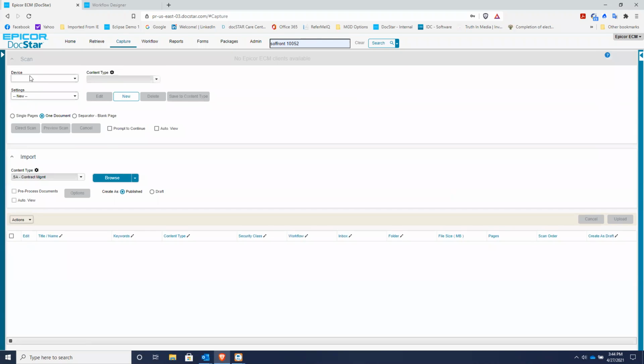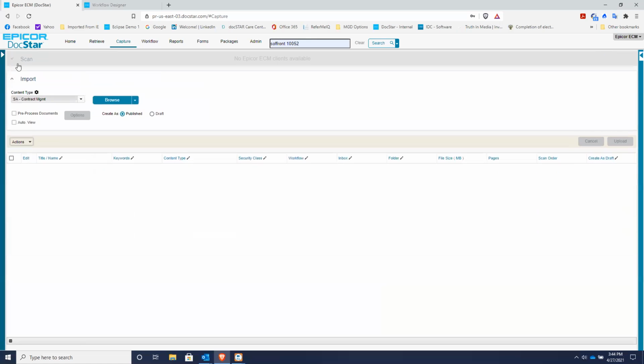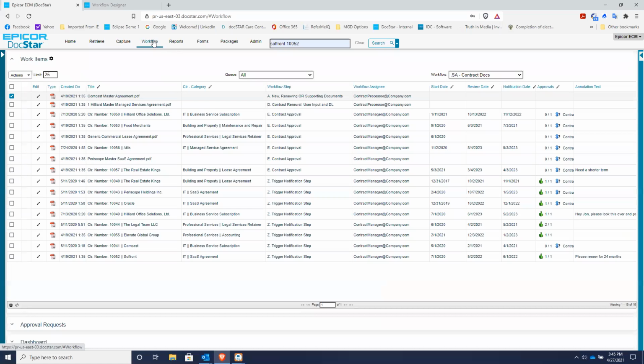So if you had a scanner, I don't have one, but if I did, the name of it would just show up right here, like Kodak 1150 or whatever model that I have. And you would just click this direct scan button and scan things in. Otherwise, you would just use a copier or printer device, multifunction device, and scan from that into a folder, and then Docstar will pull all of those scanned images into a workflow like this.